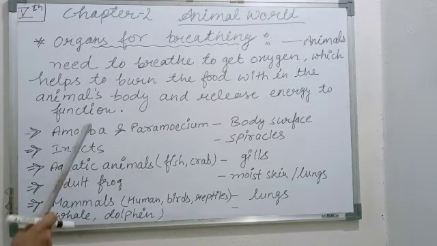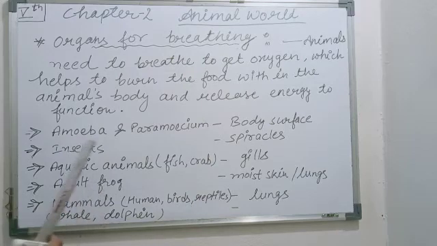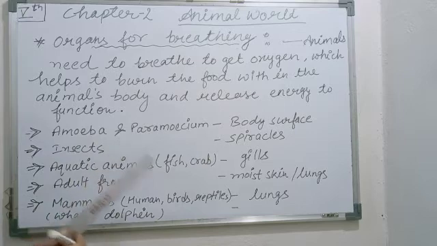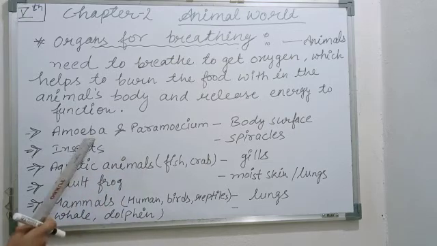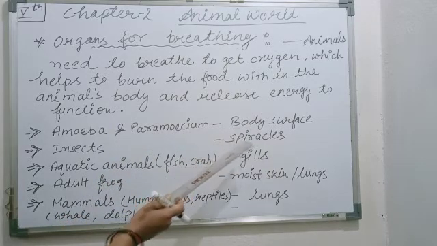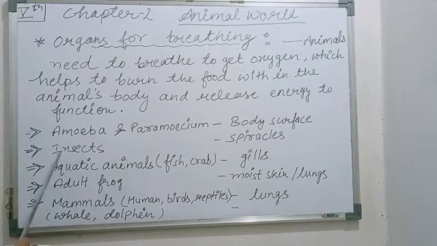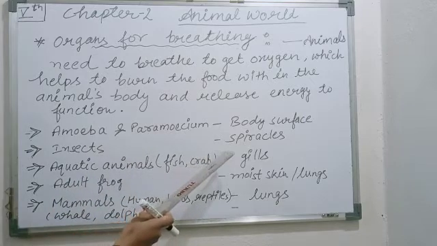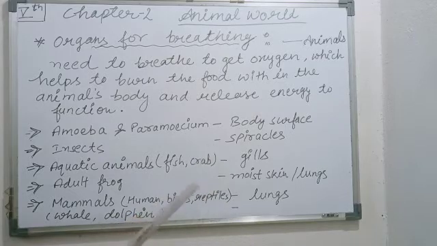Okay. If we are talking about animals, different animals have different body organs for breathing. Tiny organisms, like amoeba and paramecium, are microscopic organisms. Through the body surface they can take breath. Insects like cockroach and many more insects breathe through spiracles. They have tiny holes, which are known as spiracles.